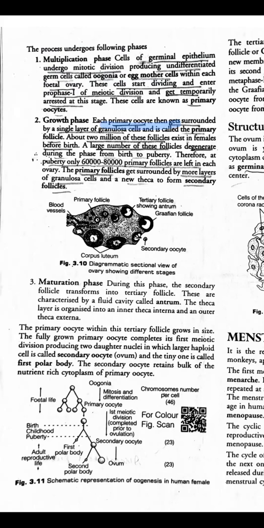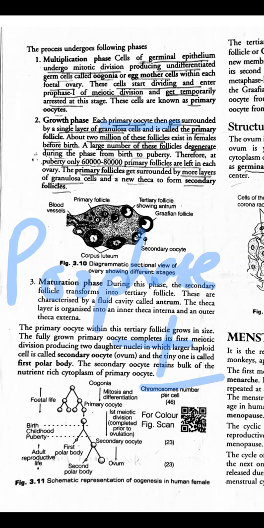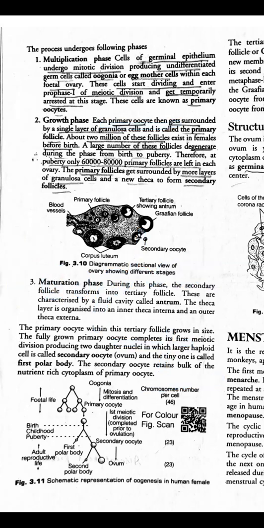That means it will start with prophase 1. What is prophase 1? It is the first stage of meiosis 1. So, few of the egg mother cells will get activated to start prophase 1, but they will get arrested in prophase 1 itself. So, they will become primary oocyte as they got arrested in prophase 1.